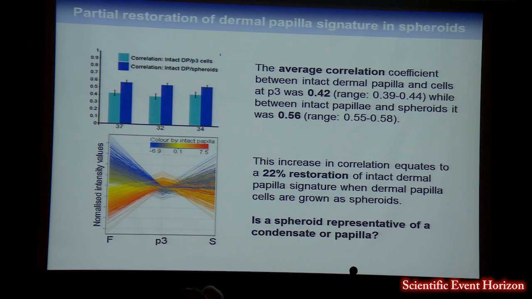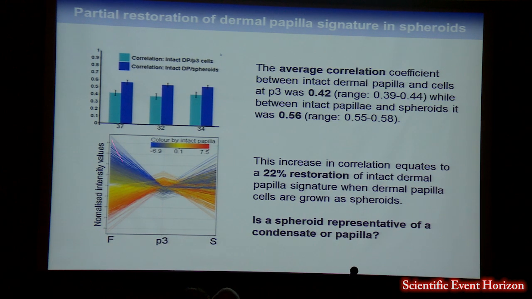While between intact papillae and dermal spheroids, which is the dark blue, the average correlation coefficient was 0.56. So there was a small increase in correlation between papilla cells when grown as spheroids compared to intact DP. And this small increase in correlation equates to a 22% restoration of the intact dermal papilla signature when dermal papilla cells are grown as spheroids.